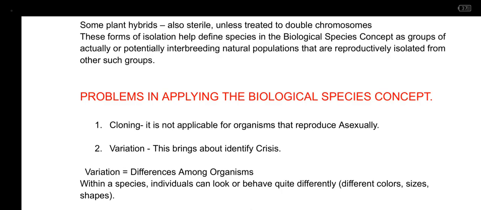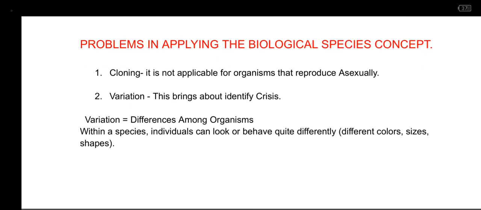Why? Because of variation. Variation, in simpler terms, is just the change in how the organism is. Now, if there is such a change in the way the organism is, it is very difficult for you to separate it from the other organisms. For example, if you look at the toads that are in Africa and those that are in America, they might be of the same type, but it is very difficult because some organisms will have very distinct or different characteristics and behaviors from the others. So we have problems in applying the biological species concept there.